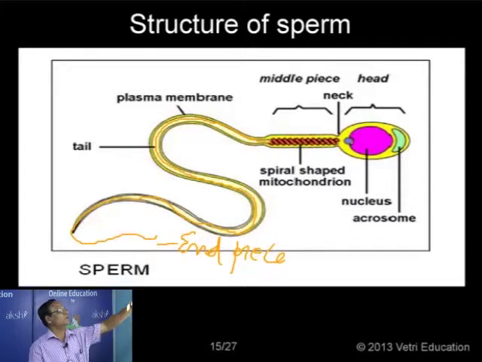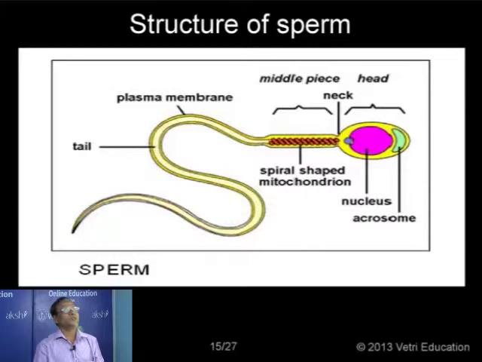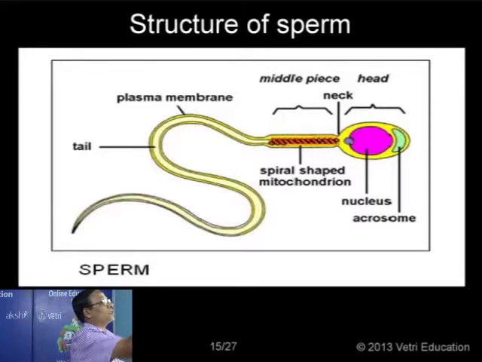I mentioned earlier that the cytoplasm is very much restricted. It is not found throughout. It is found as a thin layer just in the middle part, around the mitochondria. It is restricted to this only, what I represented in yellow color. The thin layer of cytoplasm found in the middle piece region is called the mangetti.